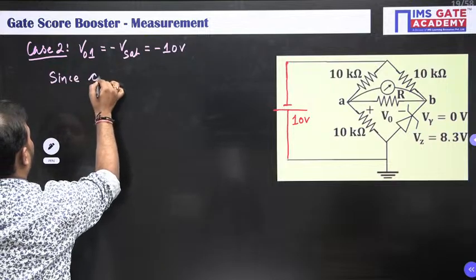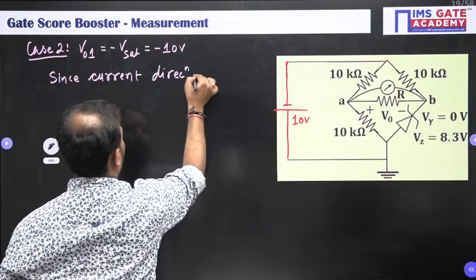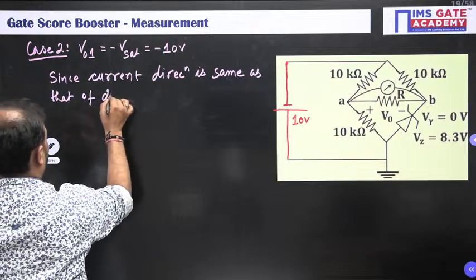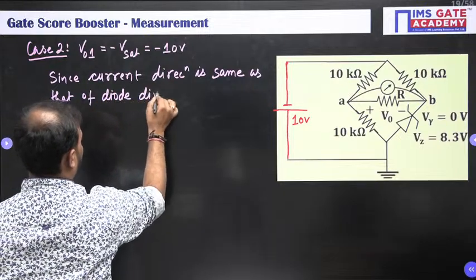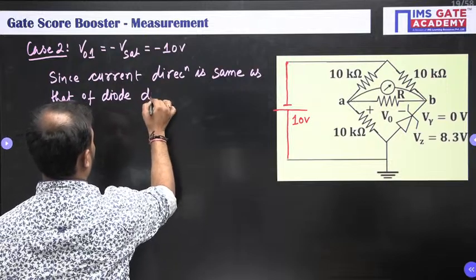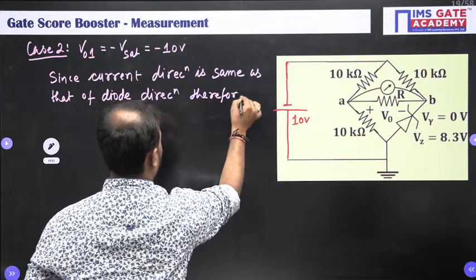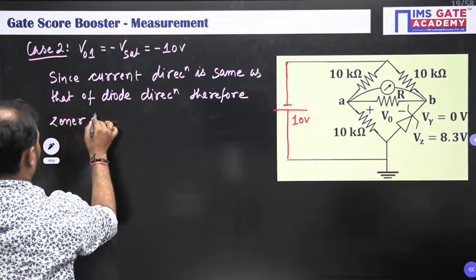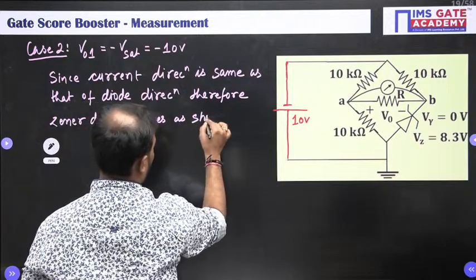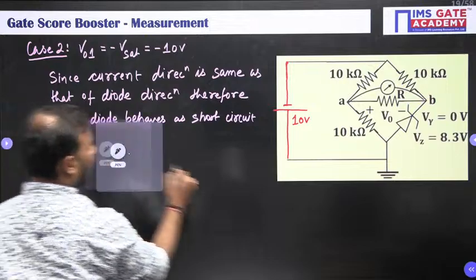Since current direction is same as that of diode, means Zener diode direction, therefore Zener diode behaves as short circuit. Done. All right. Now let me draw the diagram.